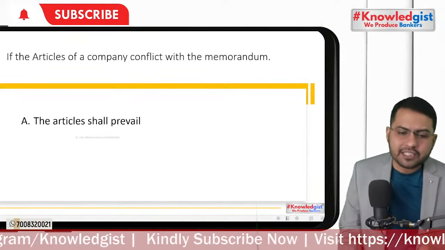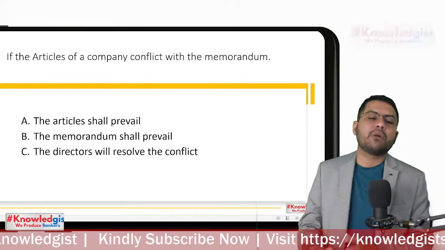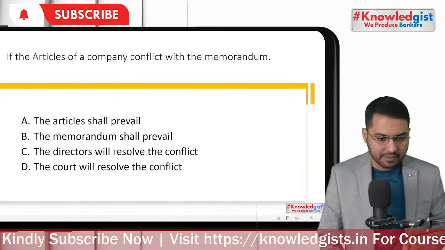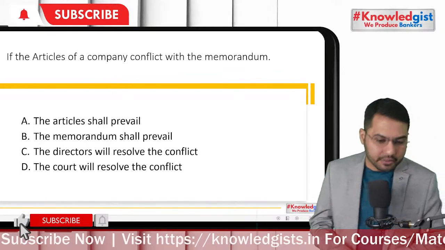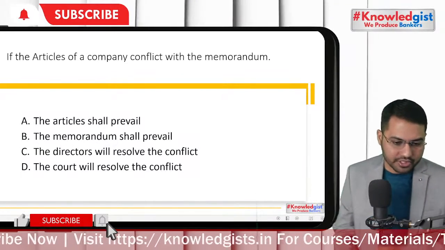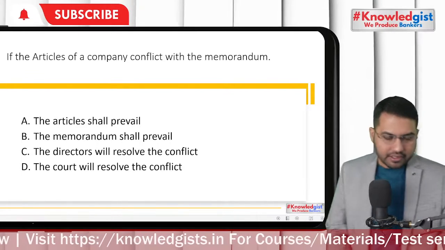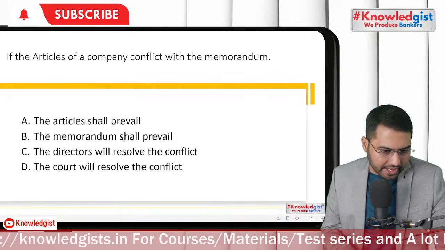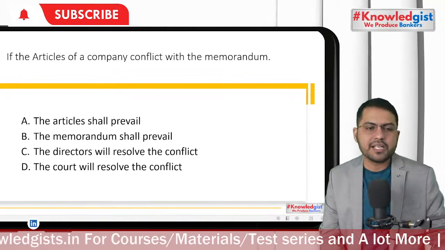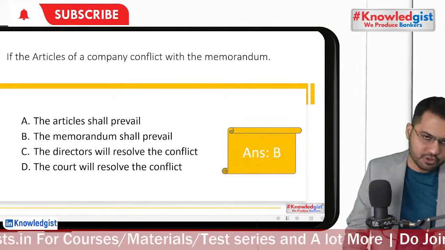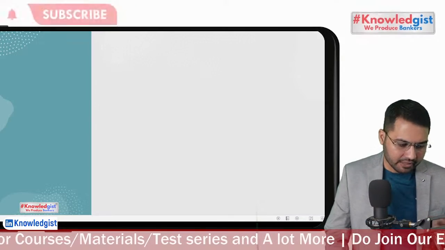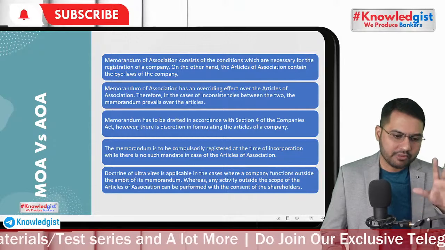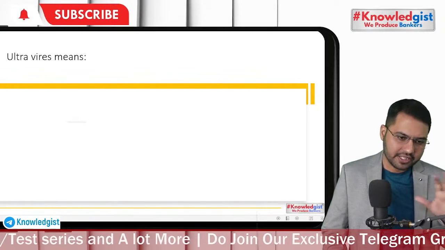So, if the articles of the company conflict with the memorandum, then the article shall prevail, the memorandum of association shall prevail, the director will resolve the conflict by issuing a board resolution, or the court will resolve the conflict. Remember always in such cases, memorandum of association prevails. We have discussed in an internal class, MOA versus AOA. We will discuss in the internal class.